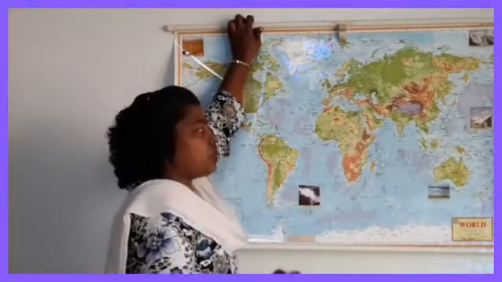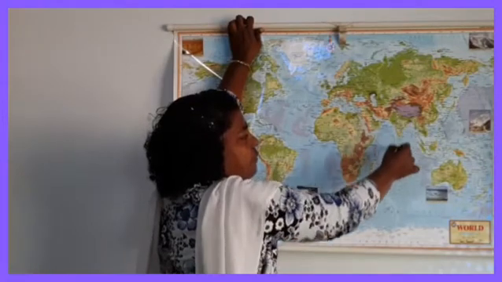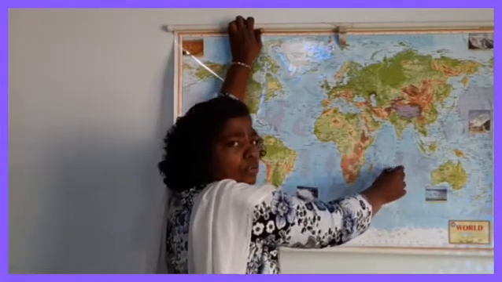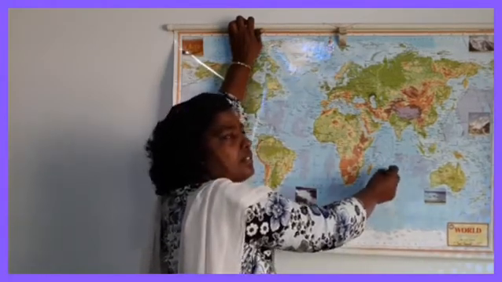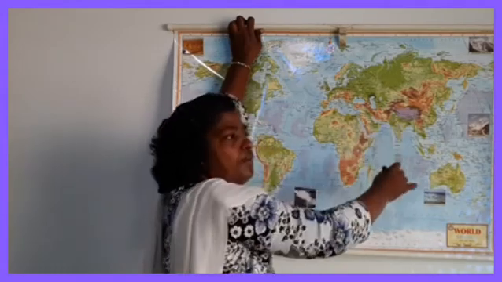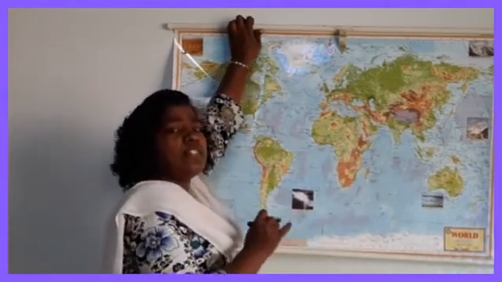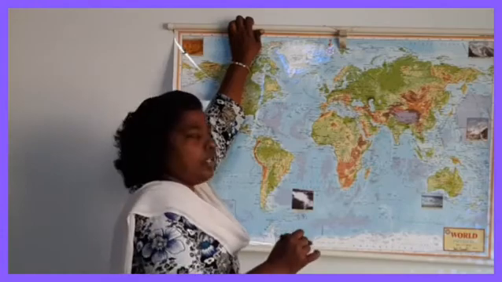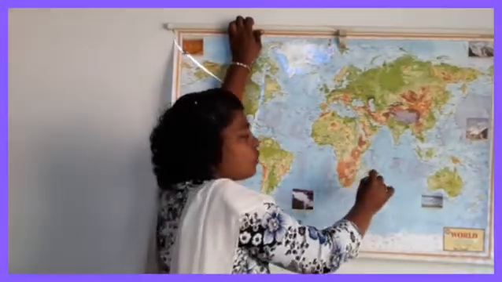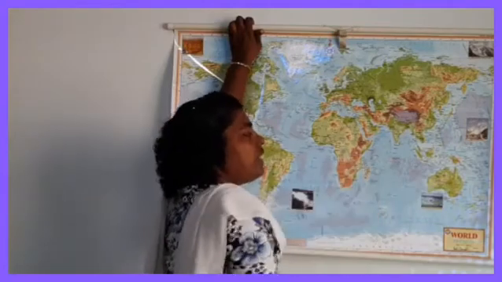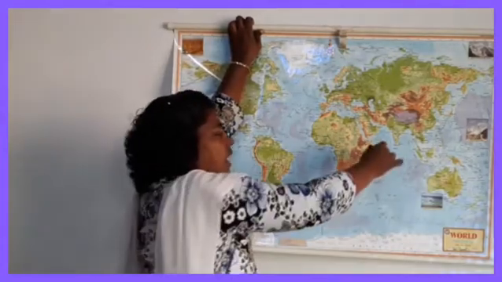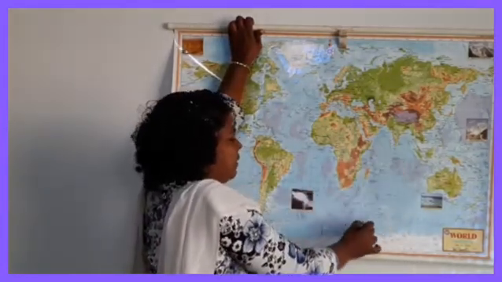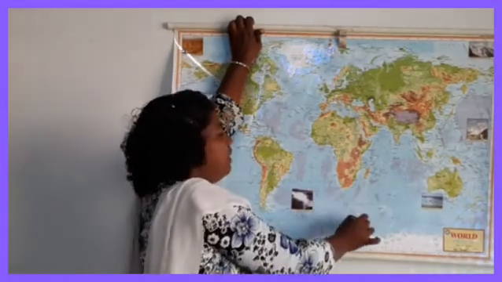Okay, and the next ocean is the Indian Ocean. The Indian Ocean is found just below India. So the Indian Ocean is named after the country India, and it is the only country which is named after the ocean. In the northern part of this Indian Ocean, we can see the Arabian Sea and the Bay of Bengal. And this Indian Ocean is merged with the Southern Ocean in the south.